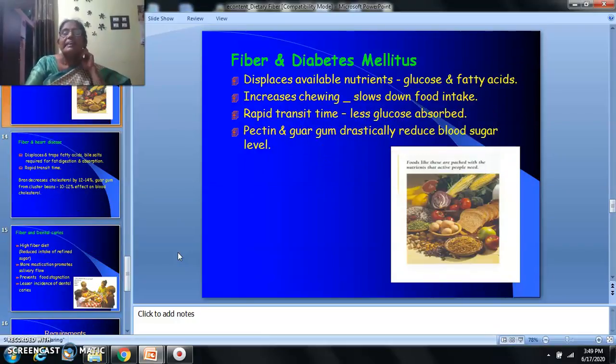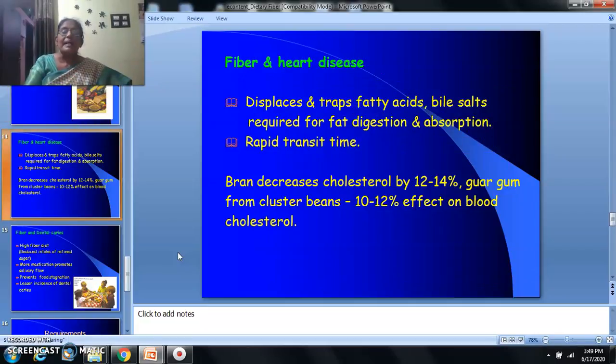Fiber and diabetes mellitus. Fiber displaces the available nutrients, glucose and fatty acids. It also increases chewing, thereby slowing down the food intake. The rapid transit time results in less glucose being absorbed. Pectin and guar gum drastically reduce the blood sugar levels. Fiber and heart disease.